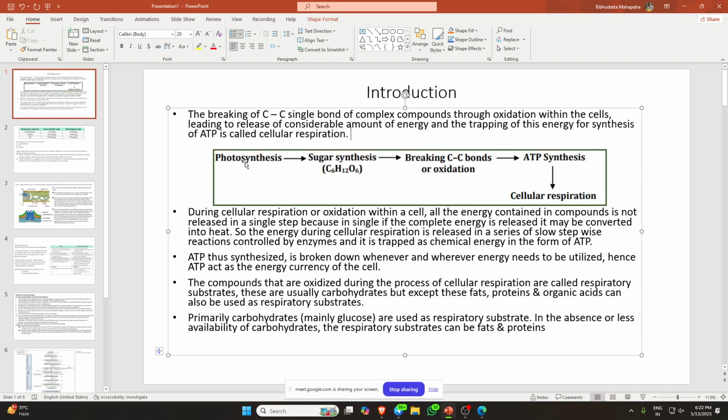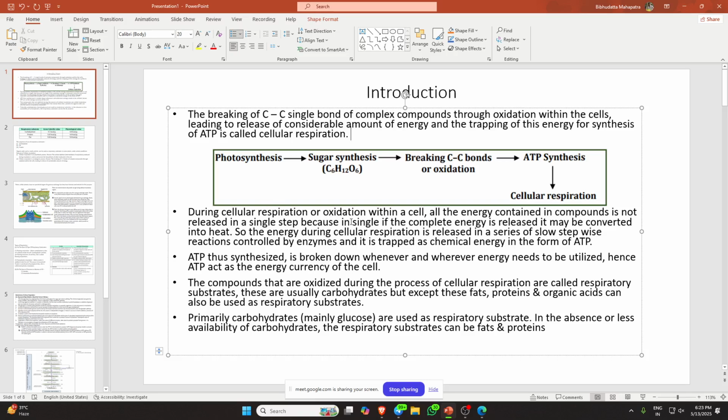So what happens: first photosynthesis happens in the green plants, then the synthesis of sugar is done by the process of photosynthesis. Now these sugars, with their complex C-C bonds, will go for the oxidation process. In that oxidation process, the respiratory substrate is oxidized, and whatever considerable amount of energy is released will be stored in the form of ATP, and that process is called cellular respiration.